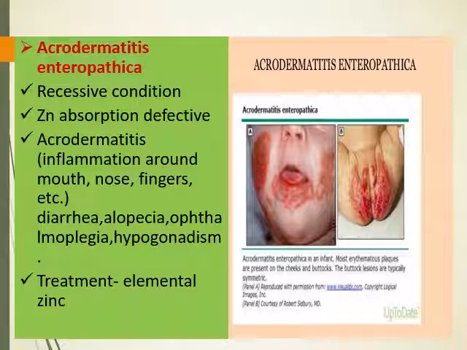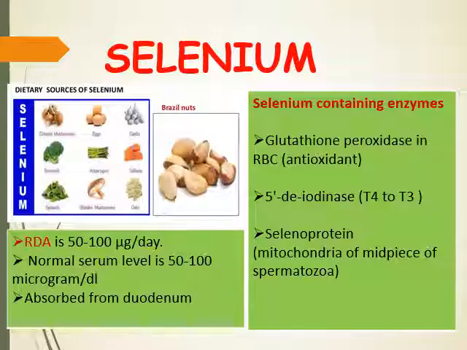Treatment: usually elemental zinc can be given. Here the figure is given to show the acrodermatitis enteropathica. Erythematous plaques are present on the cheeks and buttocks. The buttock lesions are typically symmetric. Then coming to the selenium.